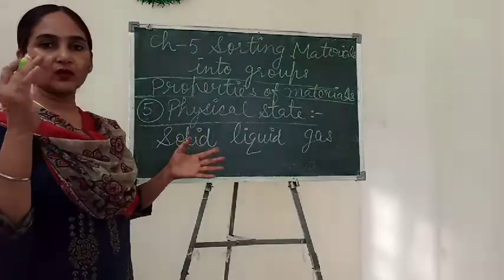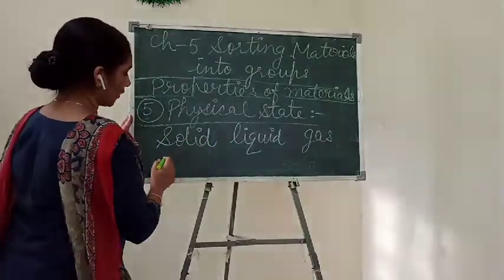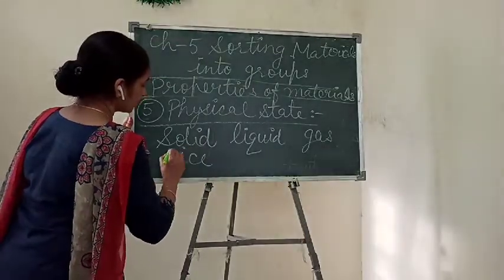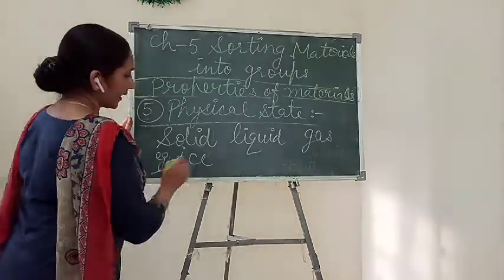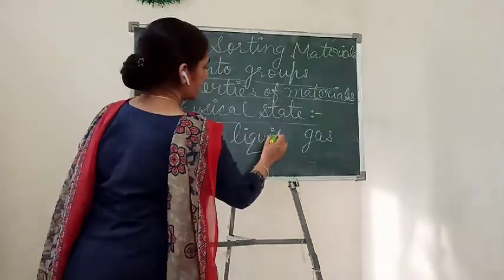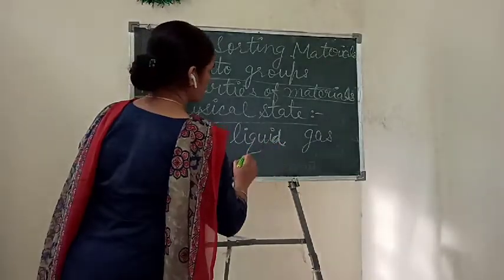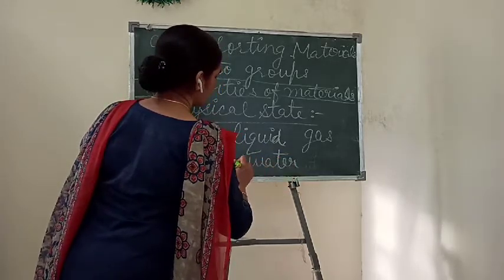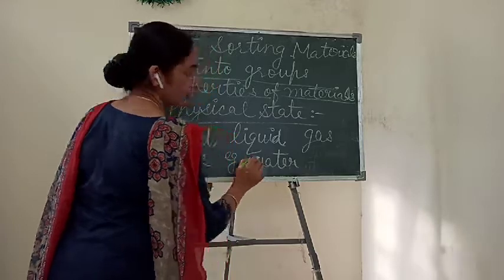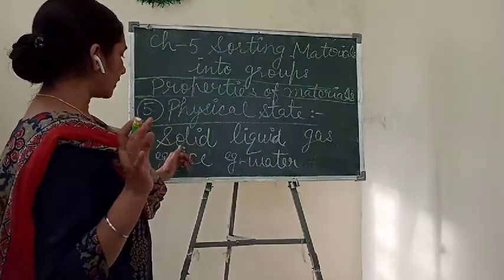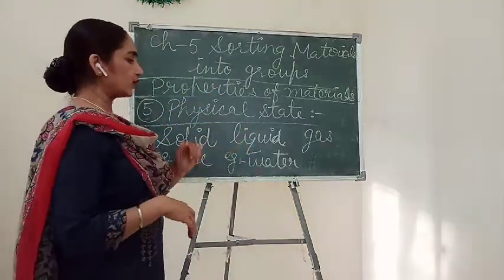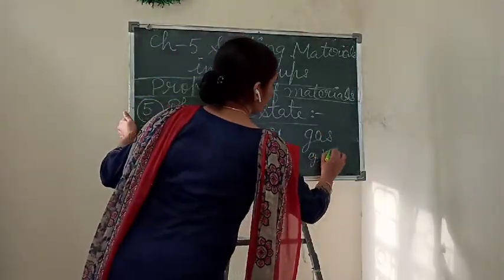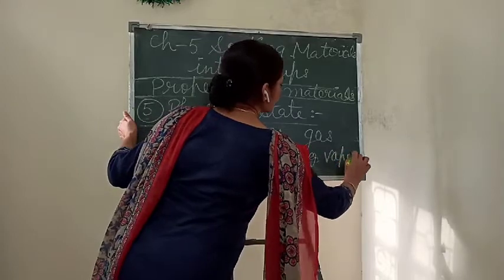So here I am giving you a common example, which is water. The solid form of water is ice. Okay, and for liquid we are taking the example of water. So here water is the liquid form. Water also exists in three states: solid form ice, liquid form water, and gaseous form is vapors, or we can say steam.